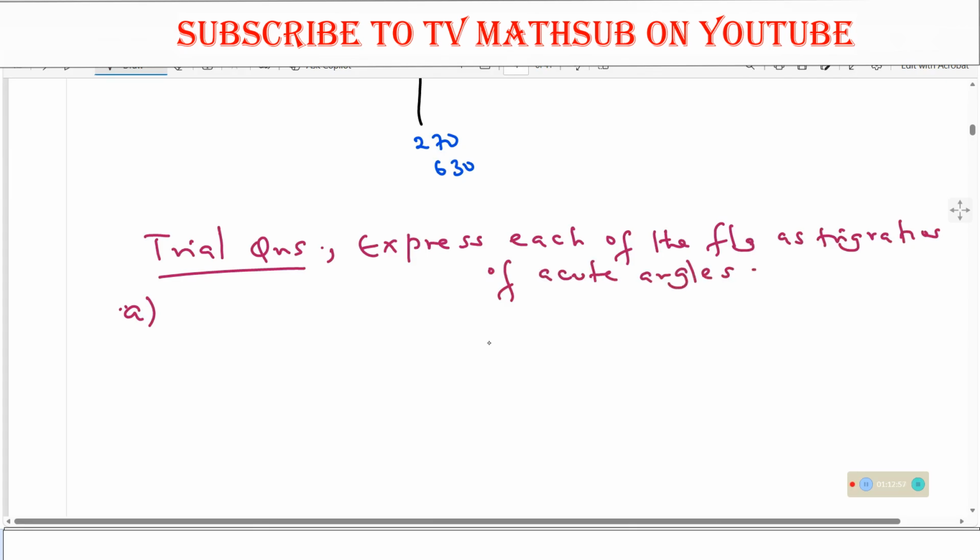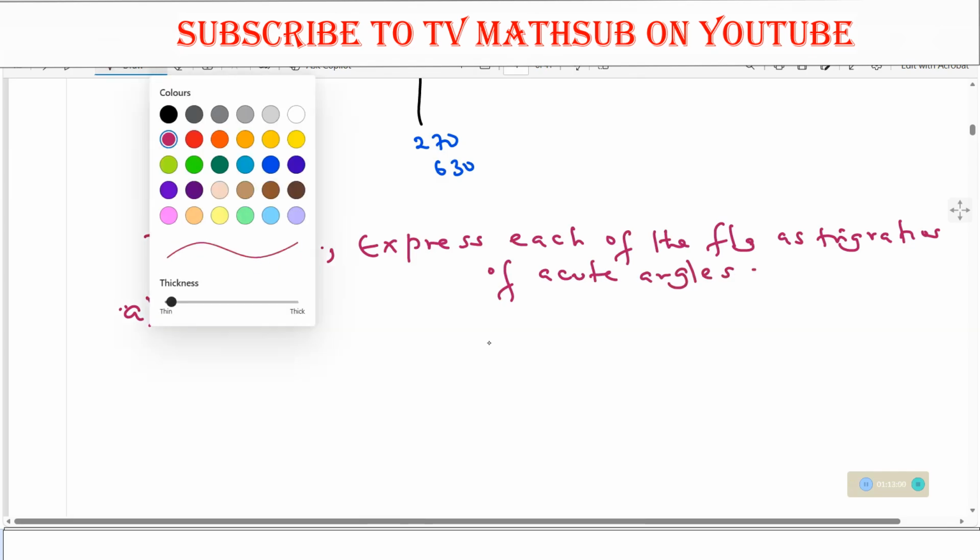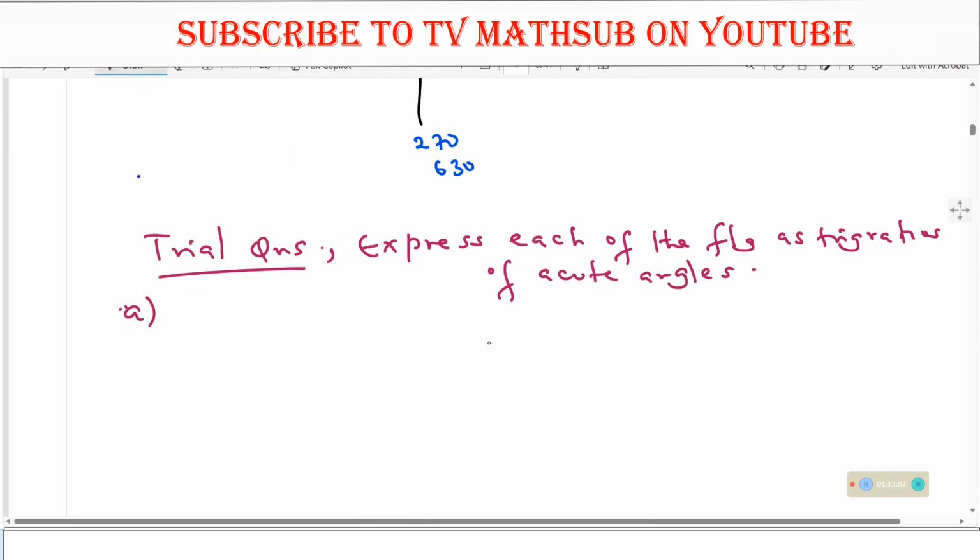Our part A, you will have sine 620. Please put it in the comment section. I will go through and see whether what you are doing is right. So make sure you try this.